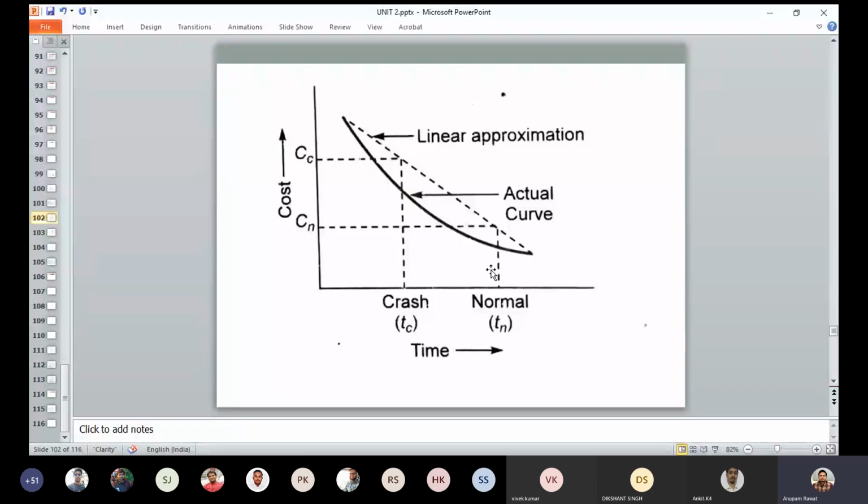Our objective is to find out the optimal cost and optimal time in this curve. We have to find out the optimum cost and optimum time within this curve by crashing activity.